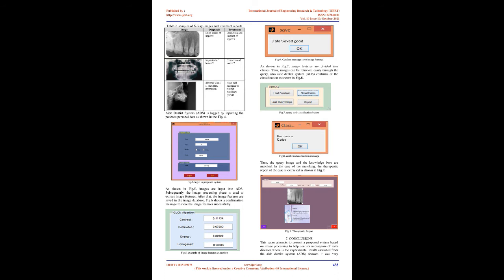5 Aid Dentist System, ADS. As shown in Fig.3, an aid dentist system, ADS, mainly consists of 2 stages, image processing and the advisory system. In the first stage, image processing is applied to extract the basic features from the image and to create a classified features database. In the second stage, the advisory system consists of an expert dentist that helps build rules from image decisions. A knowledge base is used to store the extracted rules as shown in Table 1.